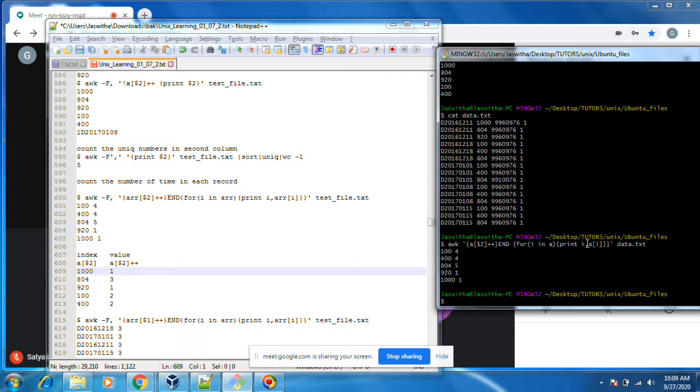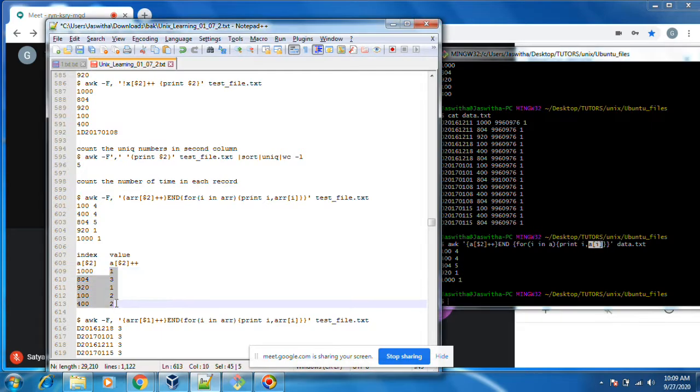A of I. A of I means this one. This is value. If you do print A of I, it will print this one. Okay. A of I means value. Print A of I means this value. Print I means index. You see.